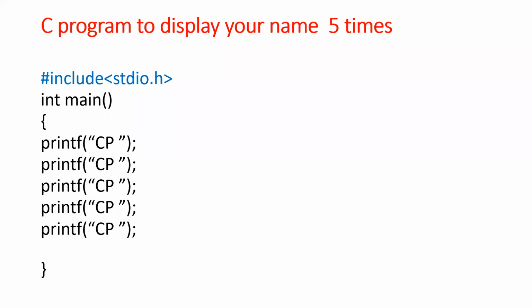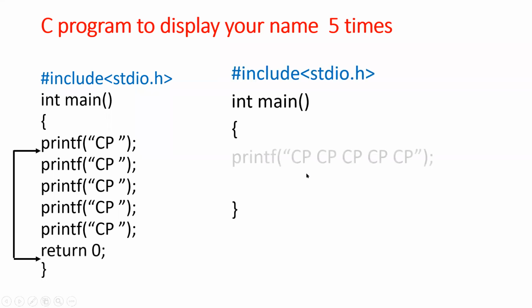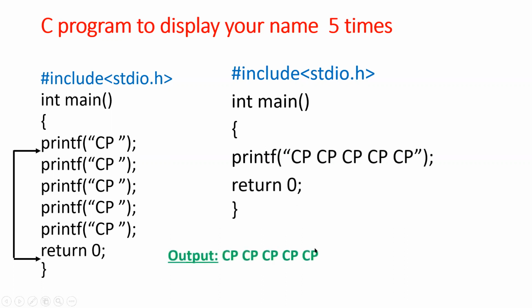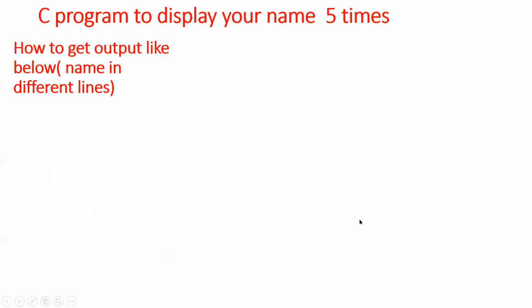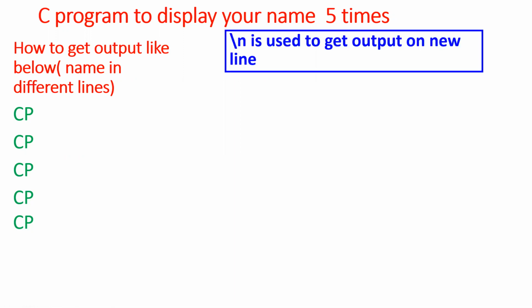So this is one way, or you can also write like this. With spaces between the CP, both give the same output. But I want the output in this way. That means the name must be displayed on a new line. First the name is displayed, and the second time the name is displayed on the next line, and later next line, next line. So you need to get a new line here. That means printing with new line is needed. For that, we simply use \n. In C programming, \n is used to get the output on a new line.